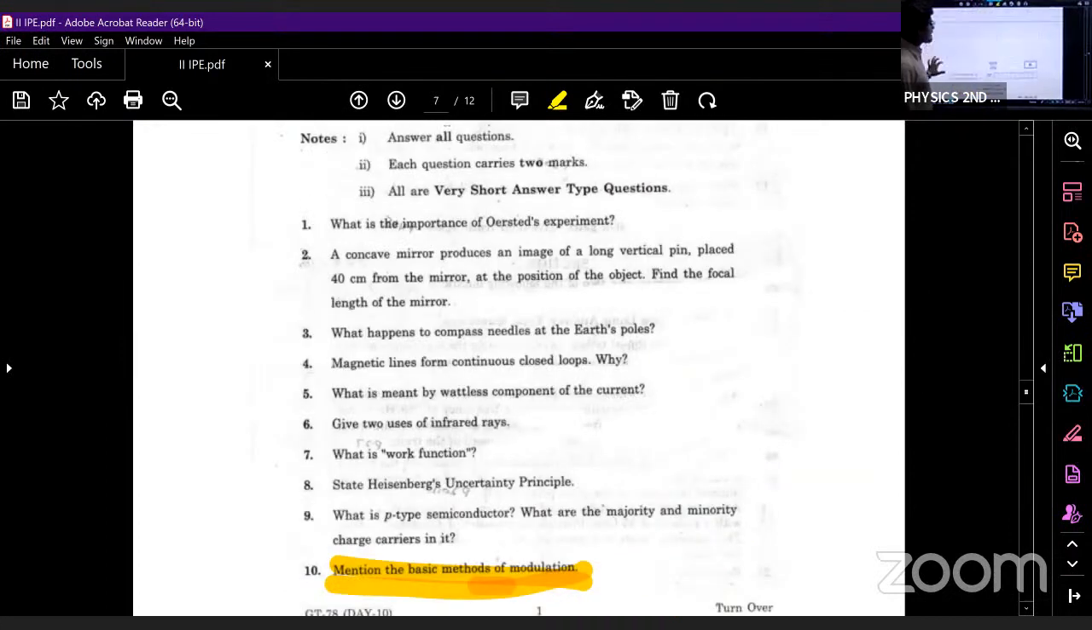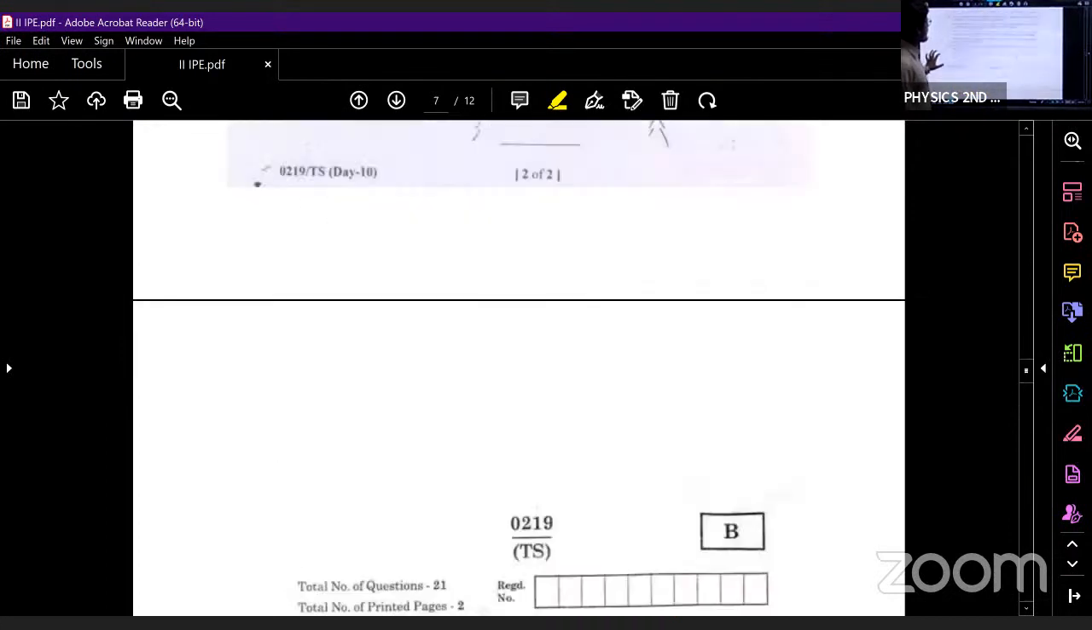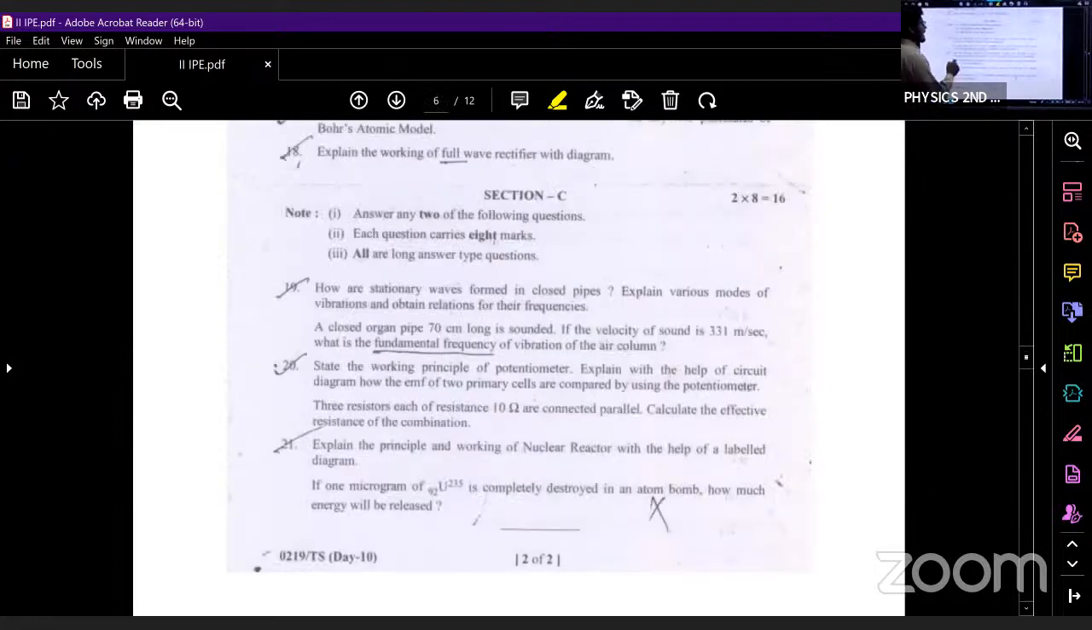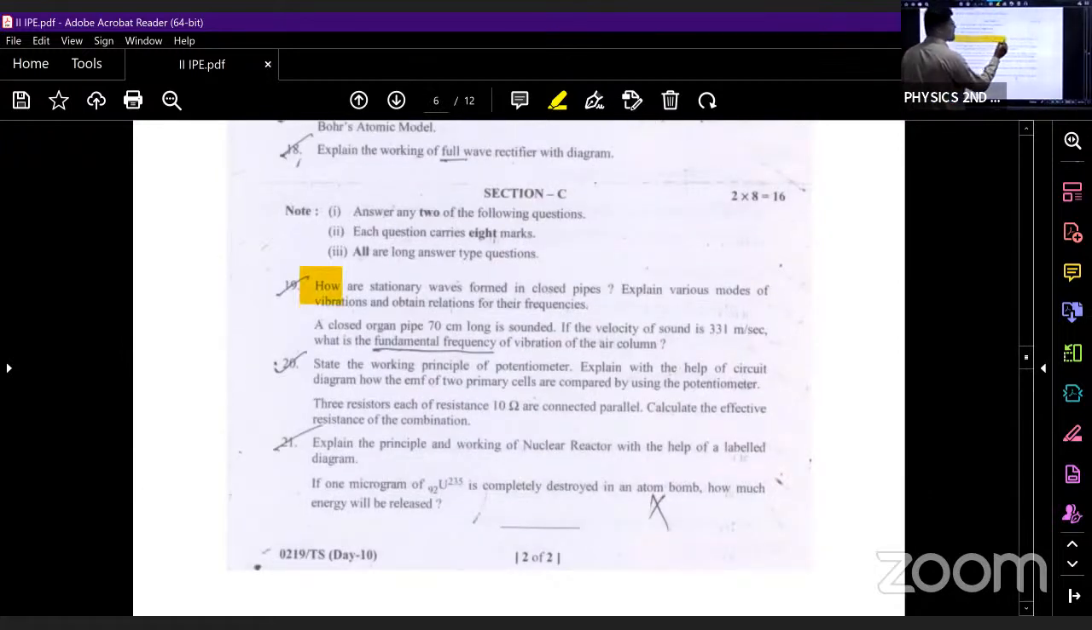examination. If you see the next paper, this is section C. What is section C? Again, he is asking how stationary waves are formed in a closed pipe. Just now we have discussed the open pipe, and we have also discussed the closed pipe. And yesterday we discussed this problem. The same problem we discussed in yesterday's video.